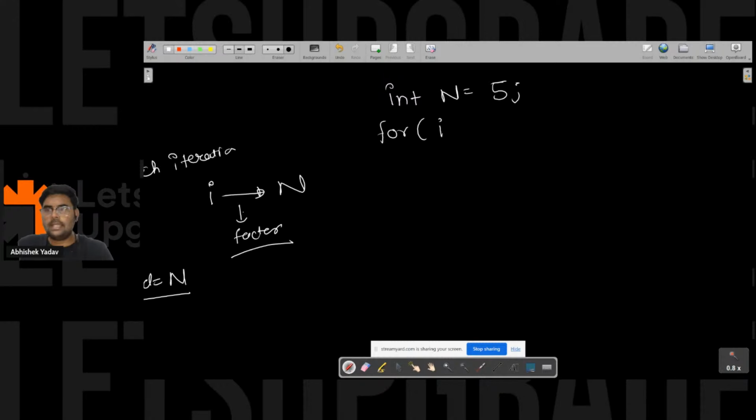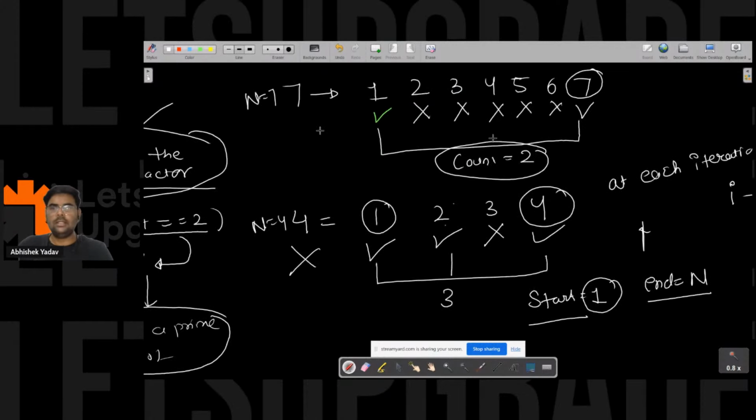Inside the for loop I will write int i is equal to 1, because this is the starting point. And how did I come to know about the starting point? From the example itself, we are starting from 1, we are going till n, and at each value of i I am checking whether i is divisible by n or not.